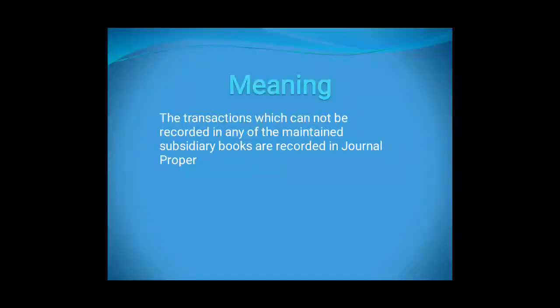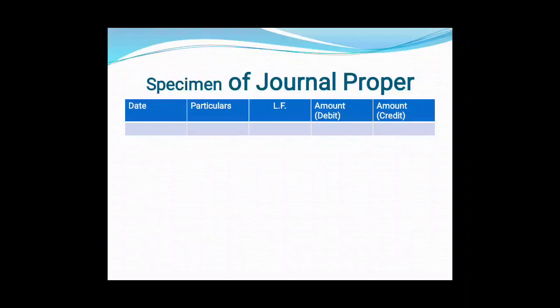So the meaning of journal proper is the transactions which cannot be recorded in any of the maintained subsidiary book are recorded in journal proper. Okay, this is the specimen of journal proper, friends.